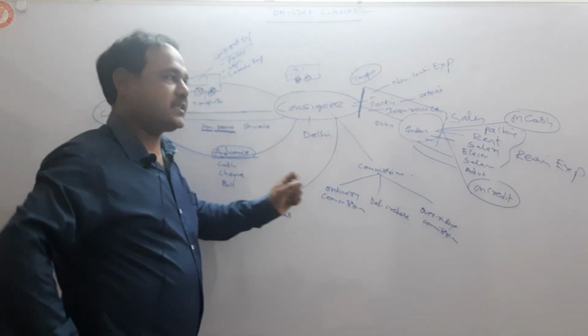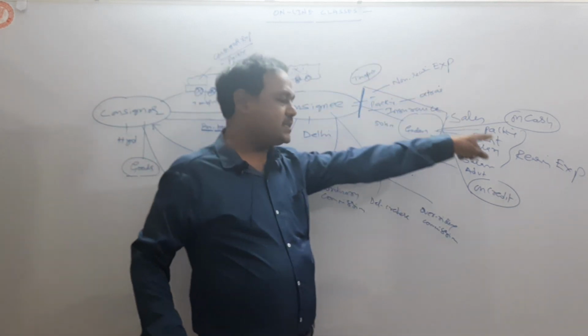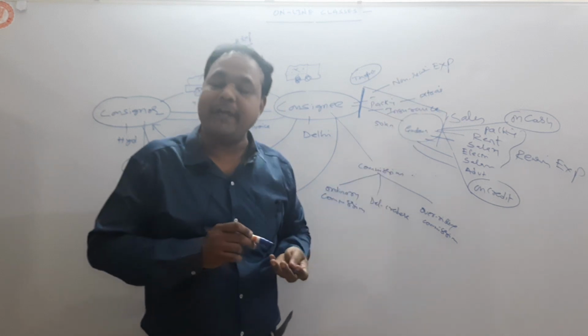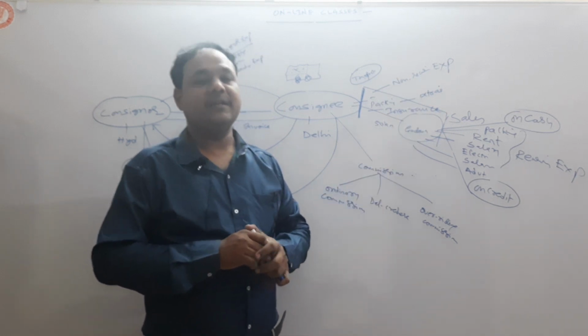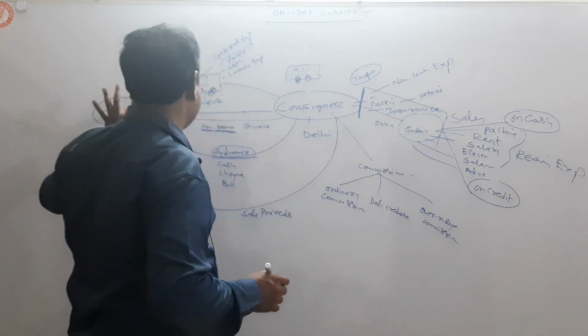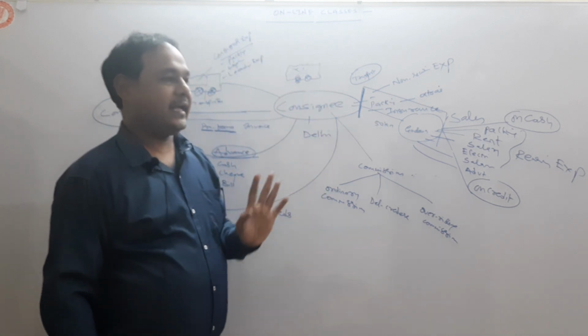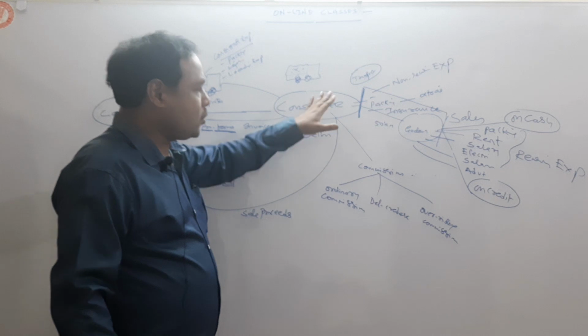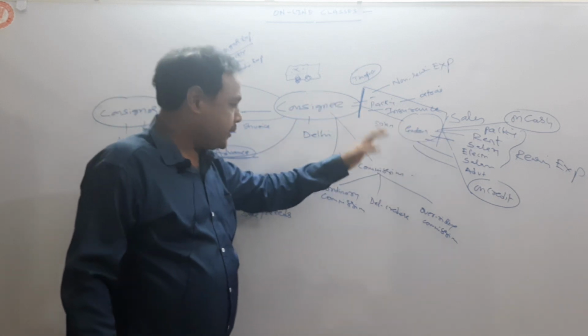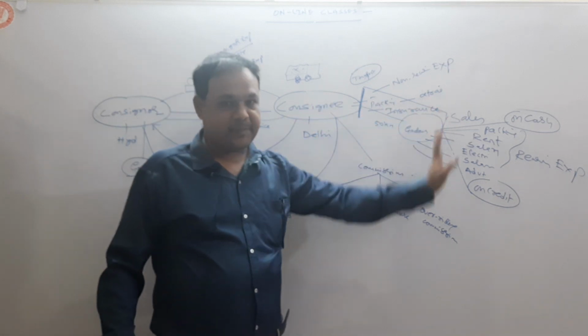Okay? Non-recurring expenses and recurring expenses. These are the two expenses incurred by the consignee. The consignor incurs only one expense, that is non-recurring expenses. Now, goods are sold by the consignee. He took commission. He incurred expenses.